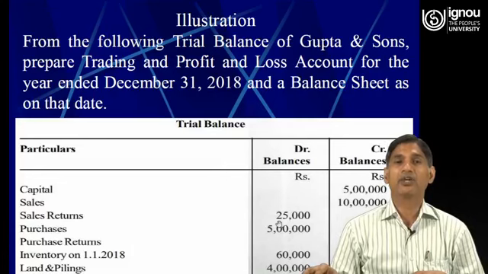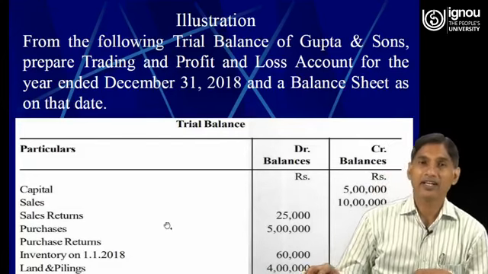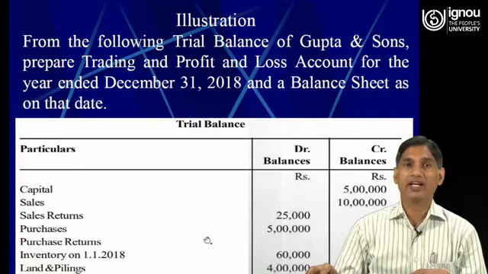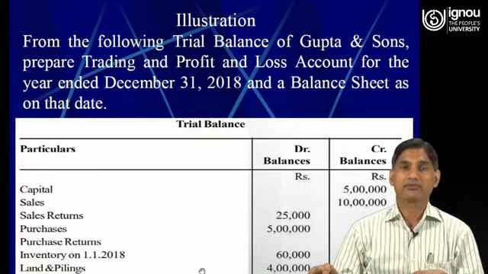Sales return 25,000, purchases 5 lakhs. So sales has always credit balance, whereas purchases has debit balance. Purchase returns 15,000. So sales return has a debit balance, whereas purchase returns has a credit balance.